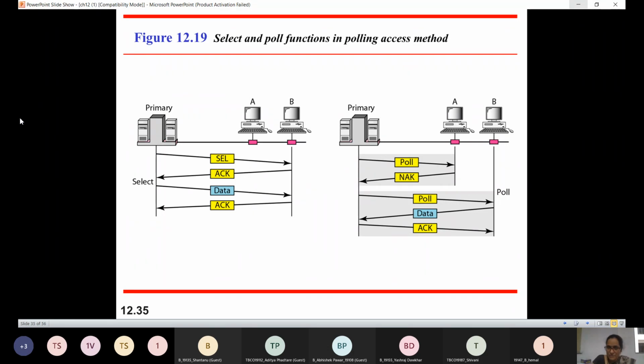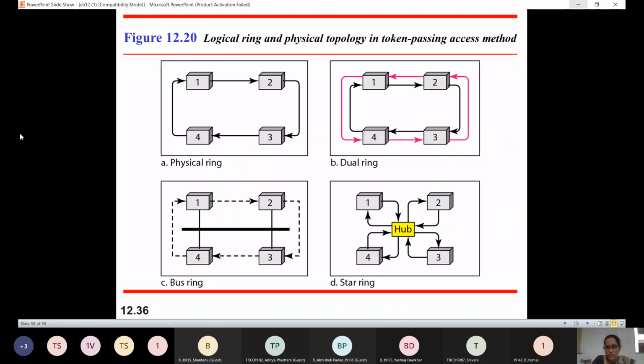Once the acknowledgement is received, the data is sent from the primary station. In a polling method, the primary station continuously polls the shared channel until it gets the acknowledgement. Once it gets the acknowledgement, only then is data transmitted. It continuously sends a polling function for data through a workstation, and once it receives the data, it sends the acknowledgement.